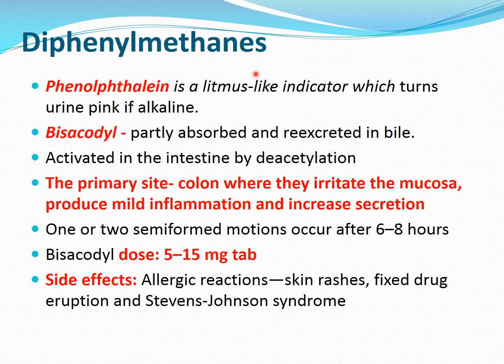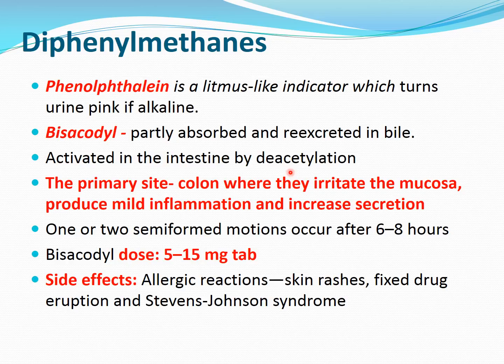Now the first class, diphenylmethanes, contains phenolphthalein, which is a litmus-like indicator that turns the urine pink if alkaline. Then bisacodyl. Now what is the characteristic? It is excreted in the bile and it is activated in the intestine by deacetylation. So the acetyl group is removed.